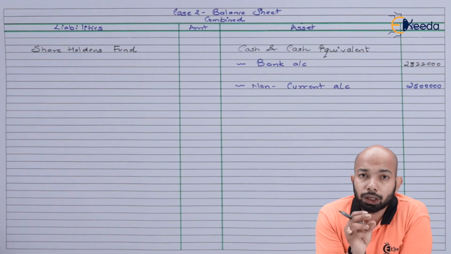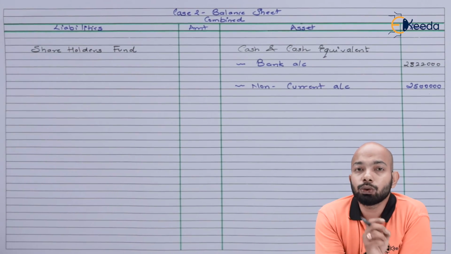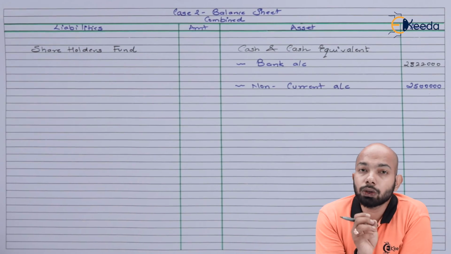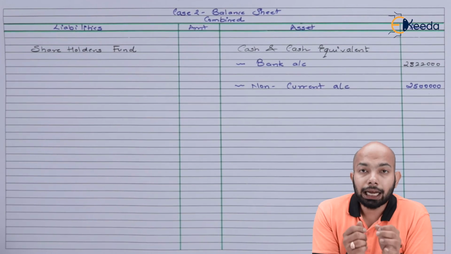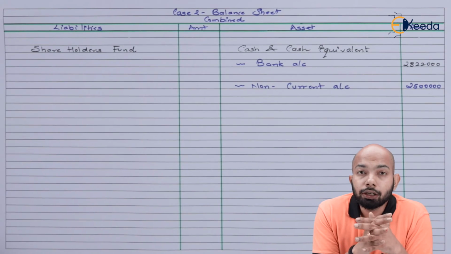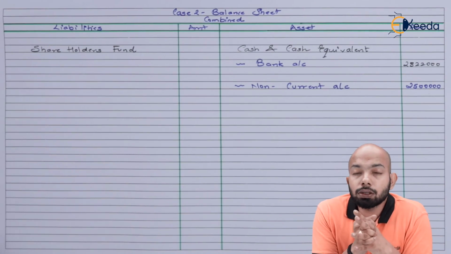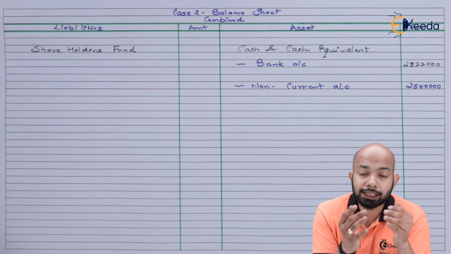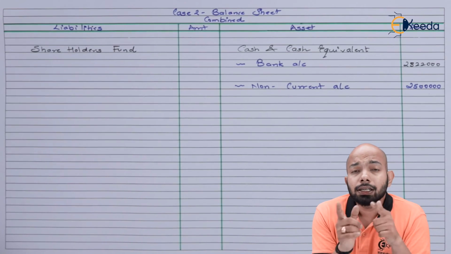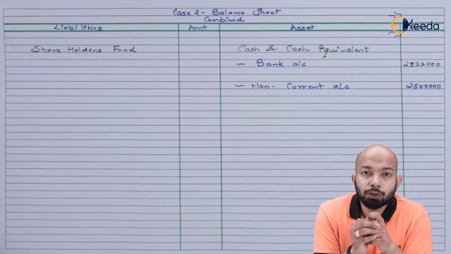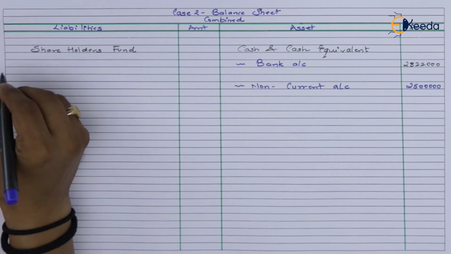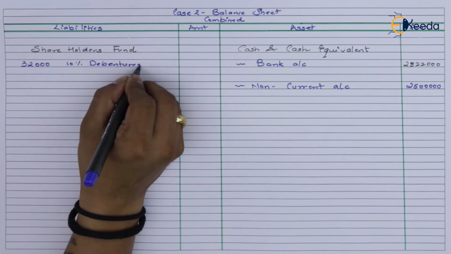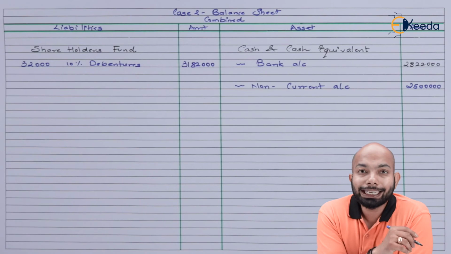Subtracting the calls in arrears, whatever totals we have got, we'll just add those totals. That is 8,22,000 plus 25 lakhs of debentures which has been issued. Now, the total here that we'll mention in terms of debentures for 32,000 debentures issued is 6,22,000 what we had earlier, excluding the share premium, plus 25 lakhs of debentures being issued. So we'll mention that. So that comes to a total of 31,82,000.